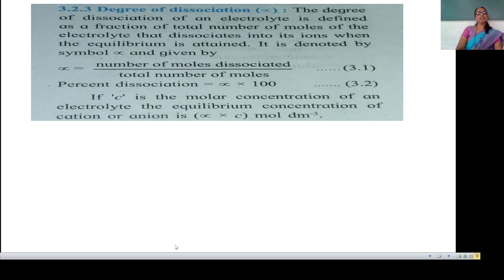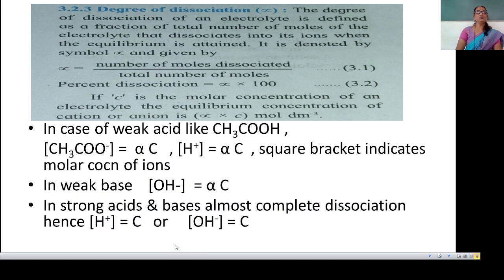And percent dissociation is calculated as percent dissociation equal to alpha into 100. Means multiply that alpha by 100 to get the percent dissociation. And if alpha is the degree of dissociation and C is the molar concentration of an electrolyte, the equilibrium concentration of cation or anion is alpha into C in mole per dm cube. Mole per dm cube, that is the molar concentration.